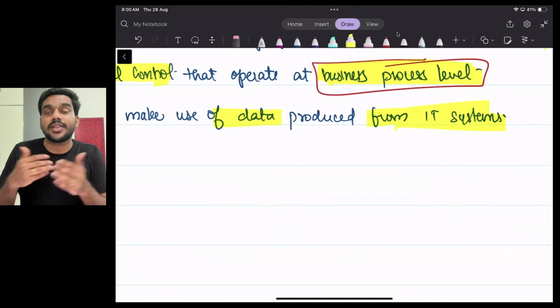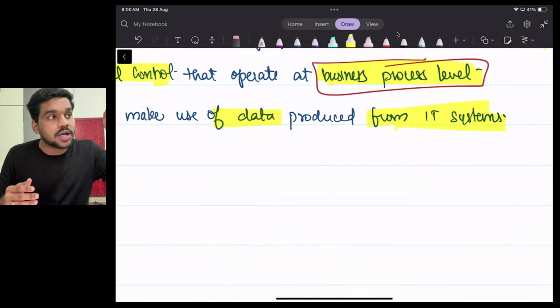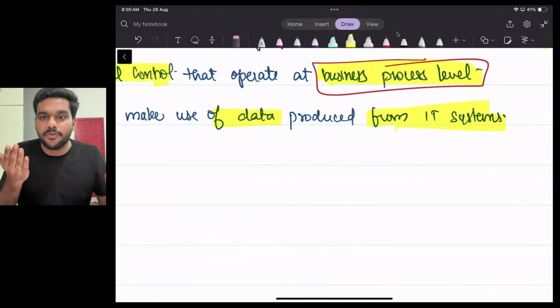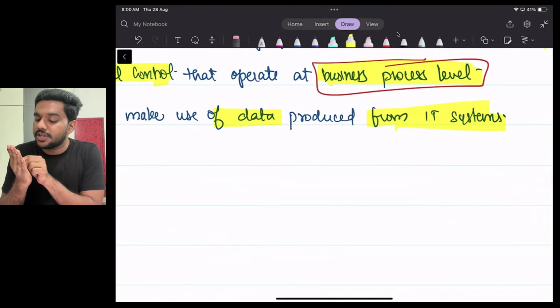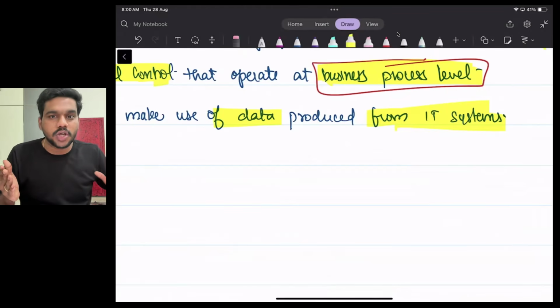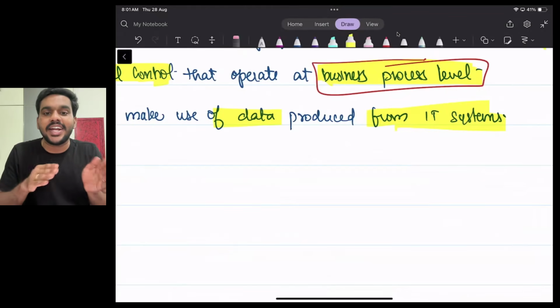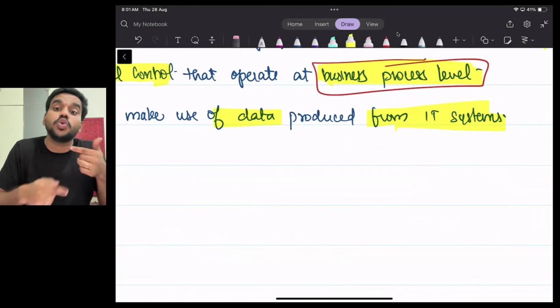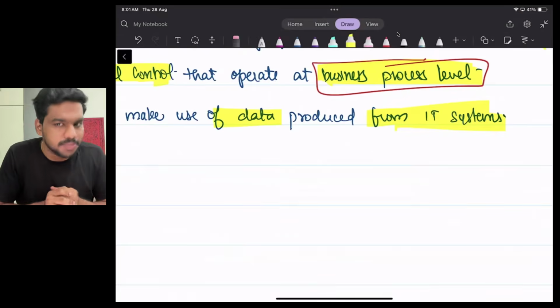In other words, I can give another example, like the moment my stock falls below reorder level, this system will generate a message on my mobile phone, the stock is below this reorder level, so that I can manually implement the control. I can place the order. That is IT dependent manual control. IT dependent manual control means you are implementing the control manually but using the data from the system.